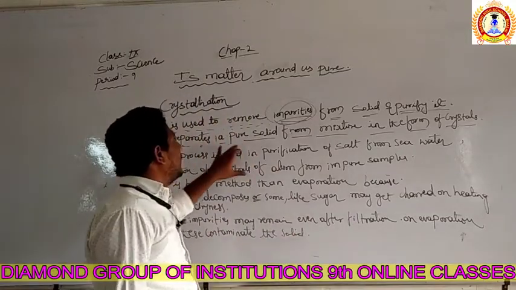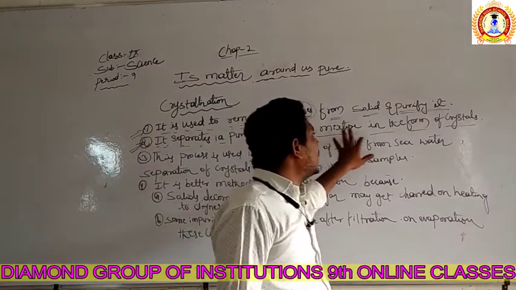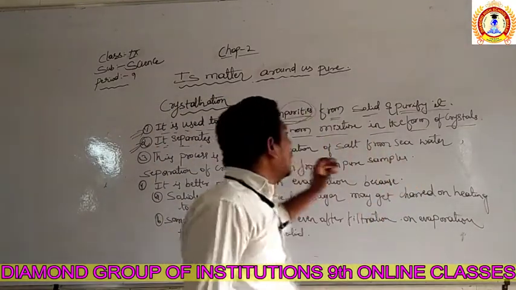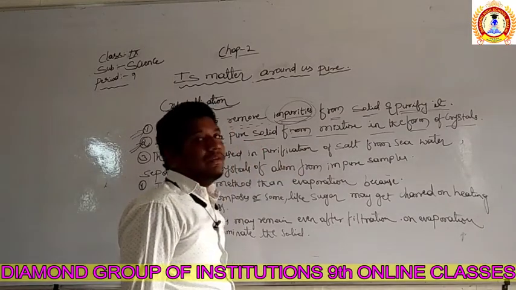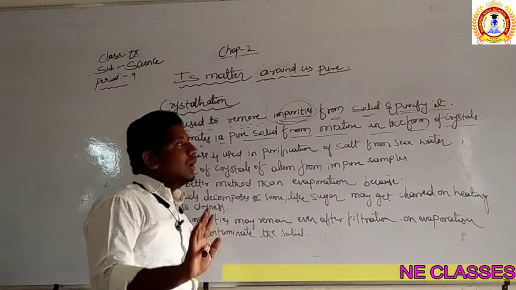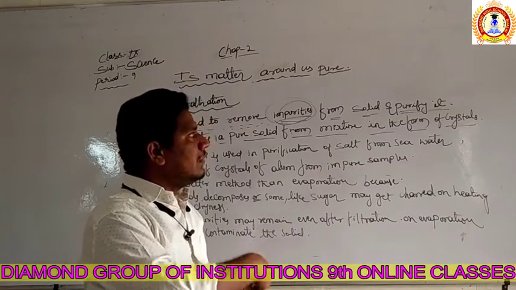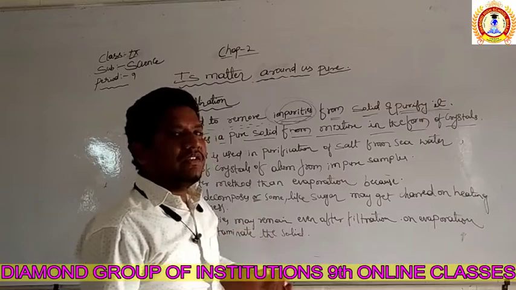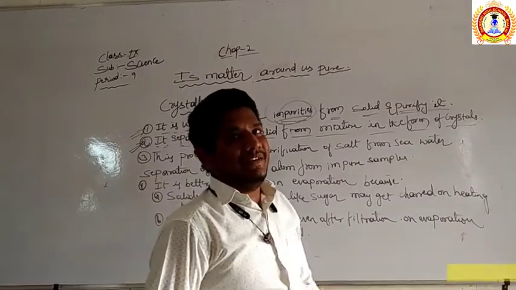How can we separate it? The pure solid from the mixture can be converted into the form of crystals. The solid should not be impure, it should be pure. That pure solid shall be converted to crystals, and the remaining impure solid will remain as it is.